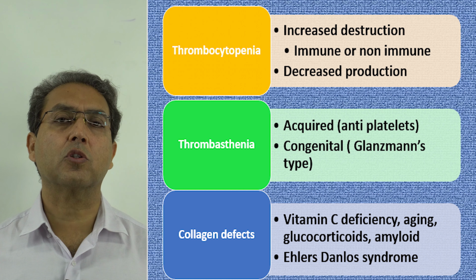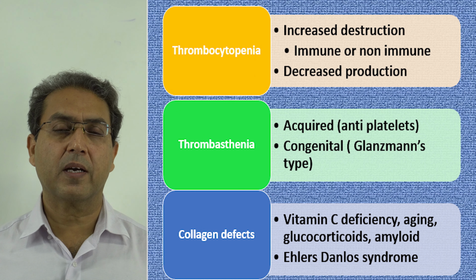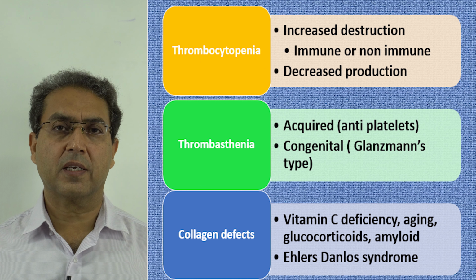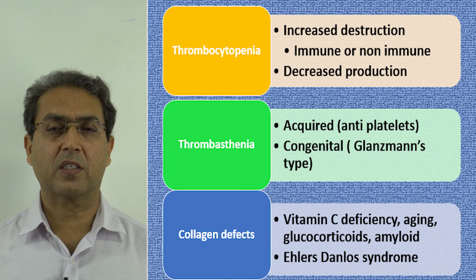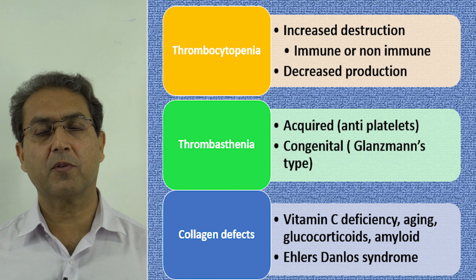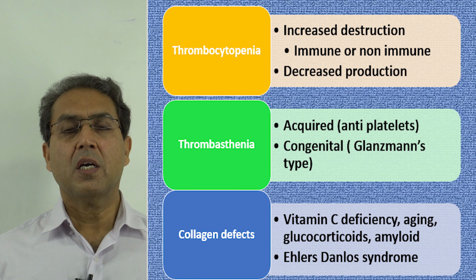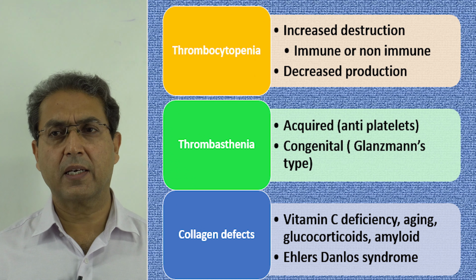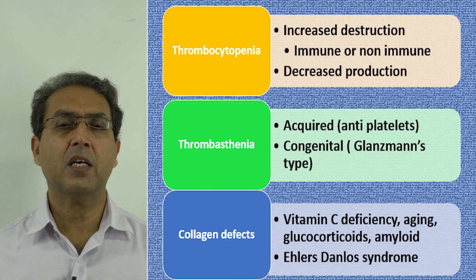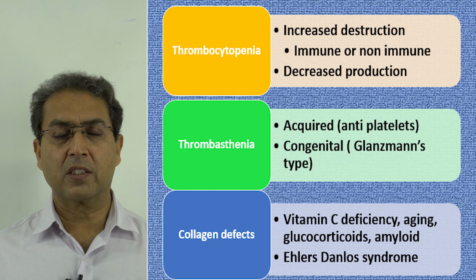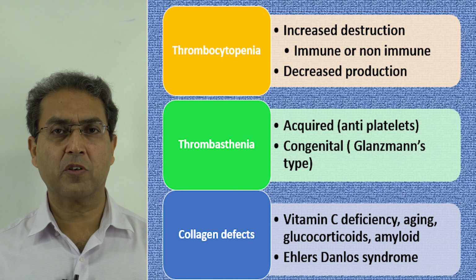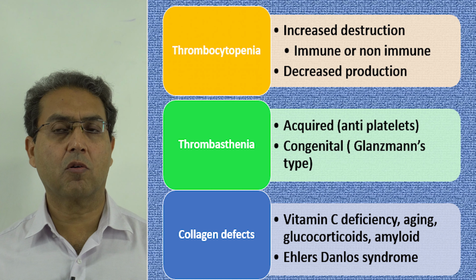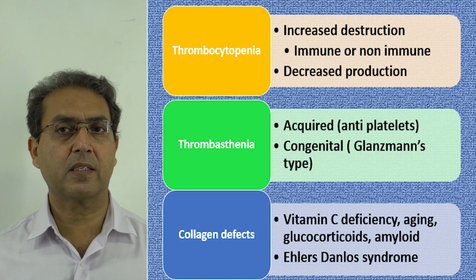They can be acquired. The most common reason for acquired platelet defects is the antiplatelet drugs, that is, aspirin and clopidogrel type of drugs. And then you can have congenital diseases which can cause abnormal platelet functions, for example, Glanzmann's thrombasthenia. And then, as I mentioned, collagen defects can result in formation of purpura or bleeding into the skin. That is vitamin C deficiency, aging, glucocorticoids, amyloid disease, Ehlers-Danlos syndrome.